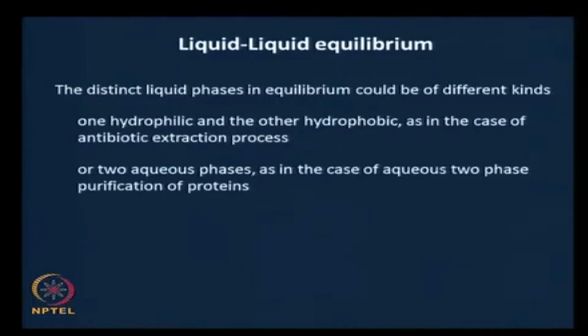An example is different mixtures of, let us say, polyethylene glycol and ammonium sulphate salt. If we mix them together, then depending on the composition, they could form 2 different distinct phases. In fact, such aqueous 2 phase systems, as they are called, are actually used in the industry for extraction and purification of proteins.